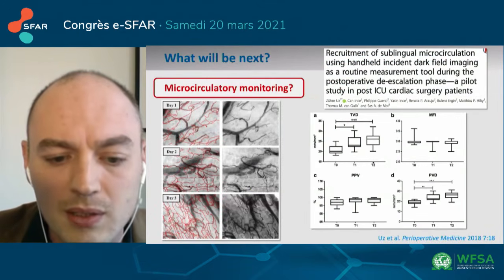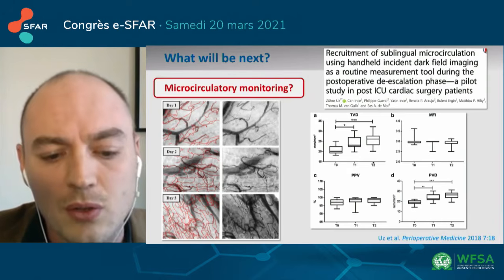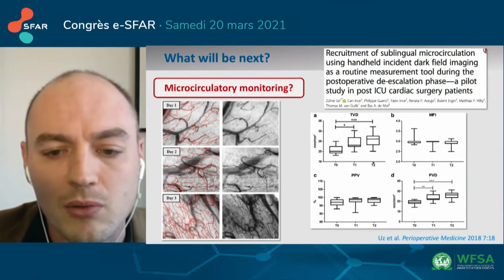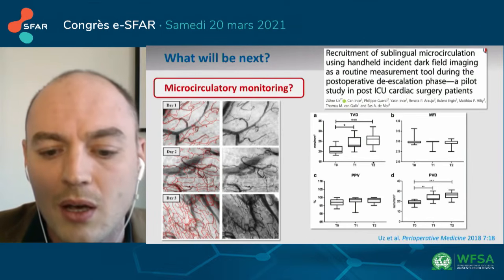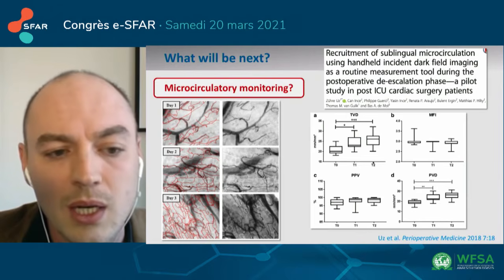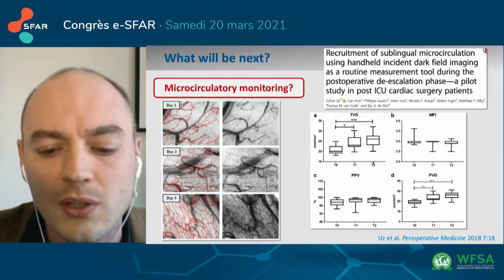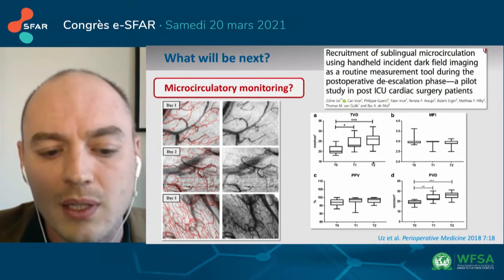With colleagues of mine from Amsterdam, we wondered if the DRS phase could be monitored in another way. So we looked at microcirculatory parameters of cardiac surgery patients discharged from the ICU. And we observed a progressive recruitment of the microcirculation while the patient was on diuretics.